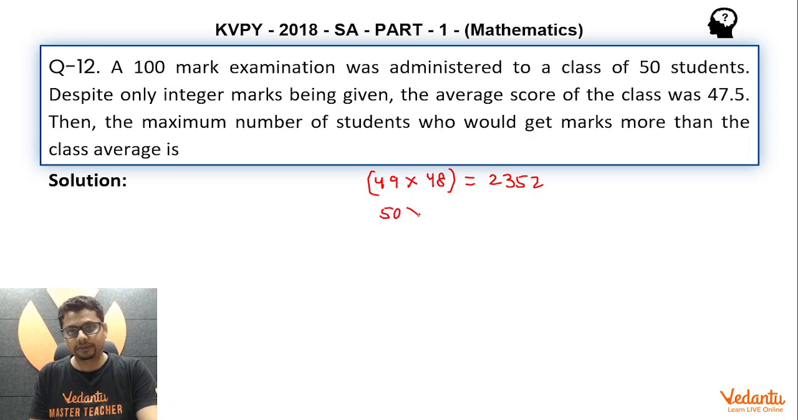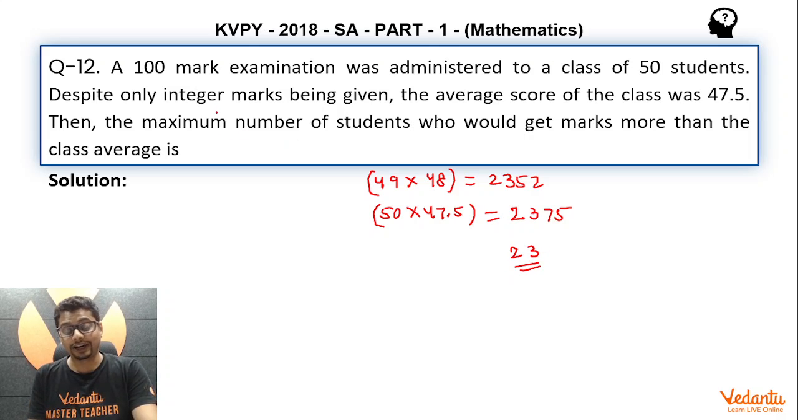It is 50 multiplied by the average 47.5, which will turn out to be 2375. So that means the remaining one student would get 2375 minus 2352, 23 marks, which is less than average, and which is also an integer. Why? Because integer marks are being provided. So that means this is just fine, because 49 is the maximum possible number that we can get, because it can't be 50. All 50 students can't be getting more than average marks.